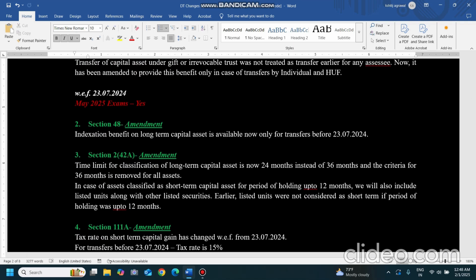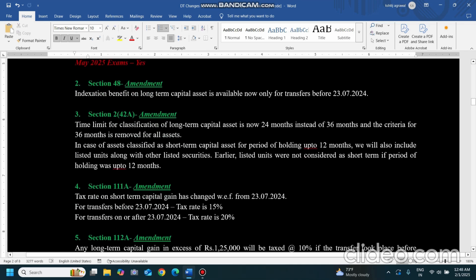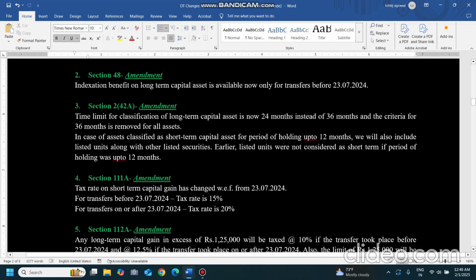Section 48. What does it say? The indexation benefit. We have heard the concepts that some options are given to the assessee, and that the indexation benefit is not available on land and building, or is available on different assets. But section 48 does not say these things. Section 48 only says that the indexation benefit is not applicable if the transfer is done after 23rd July 2024, that is, after the budget date. That is the only crux of section 48. Section 48 does not say when it will be applicable. It just says the simple thing.